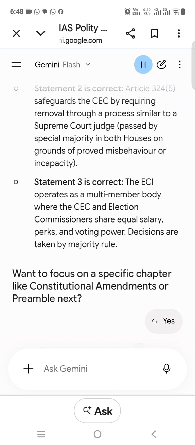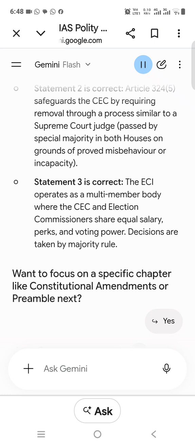Statement 3 is correct. While fundamental rights aim at establishing political democracy, DPSPs strive to establish social and economic democracy through a welfare state model. Question 3. Parliament and committees. With reference to the parliamentary committees in India, consider the following statements.